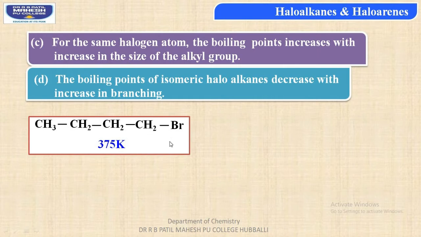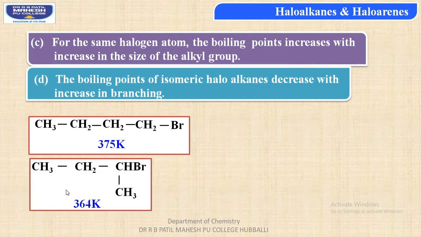So this is the first isomer of the bromobutane molecule. Let's consider the second. In this case, the bromine atom is attached to the second carbon atom. So the molecule name is 2-bromobutane. Boiling point is reduced to 364 Kelvin because of the branching of one of the methyl groups.